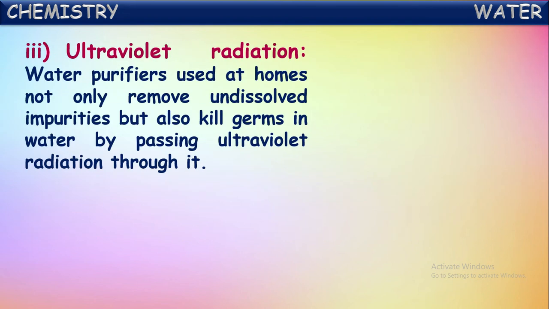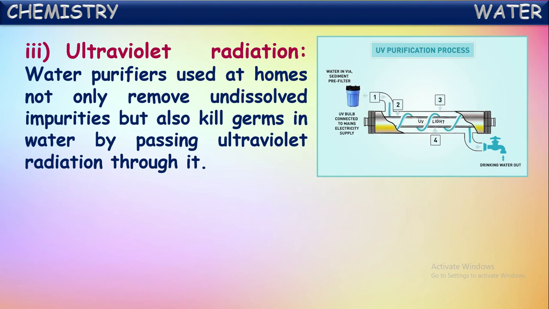Another one is UV radiation, which we call ultraviolet radiation. Water purifiers which we use at our homes not only remove dissolved impurities but also kill germs present in the water by passing UV radiation through it.